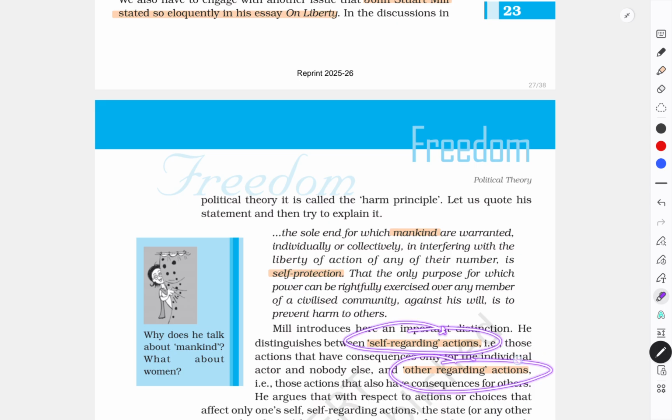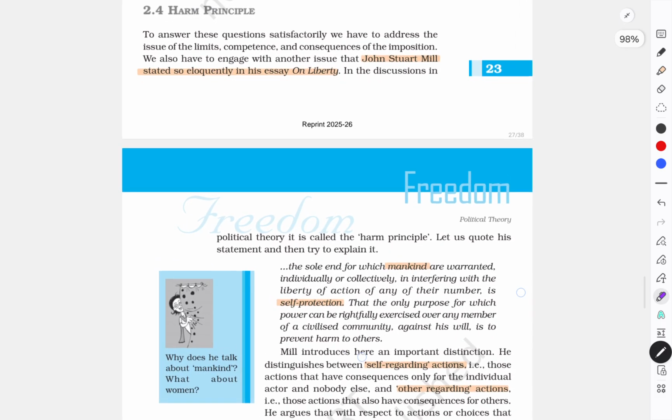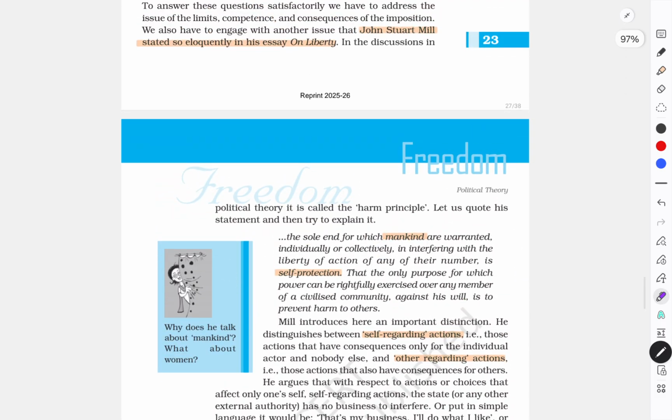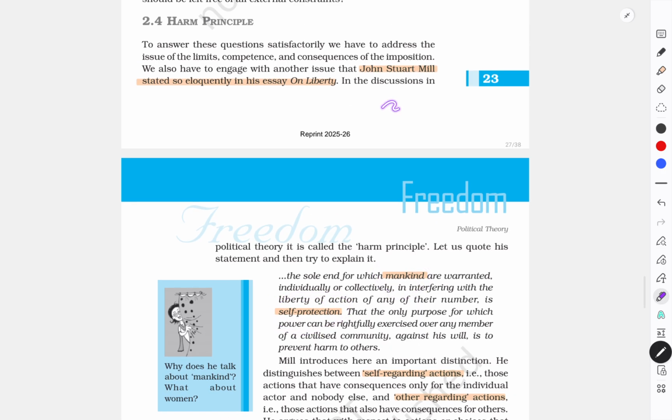So according to the harm principle given by J.S. Mill, constraints should be only and only on other-regarding actions, and not on self-regarding actions. J.S. Mill is the one who talks on liberty. J.S. Mill is the one who talks on mankind. J.S. Mill is the one who talks about self-protection. So who talks on self-protection? Tell me. It is J.S. Mill. Who talks on self-rule? It is Mahatma Gandhi.